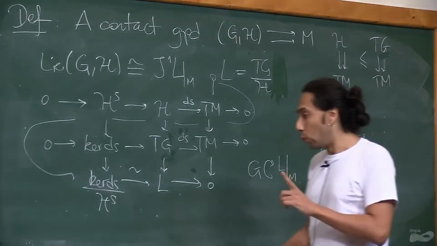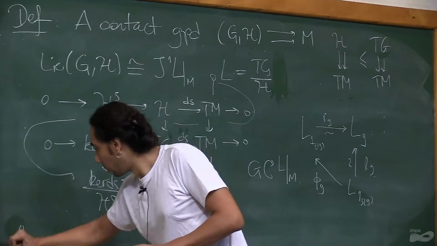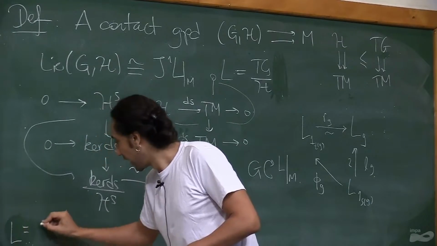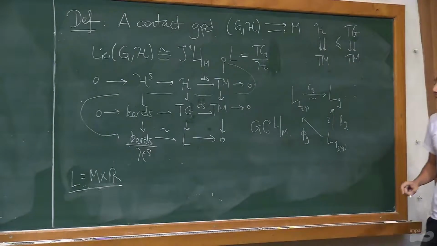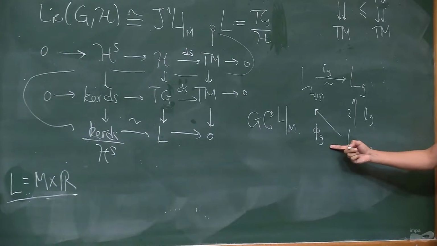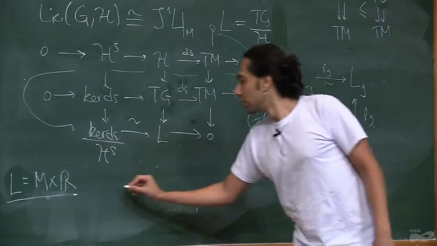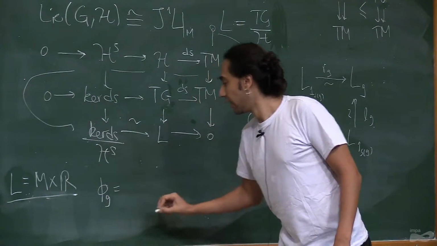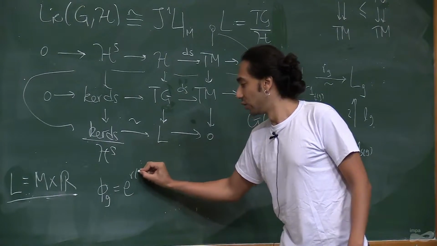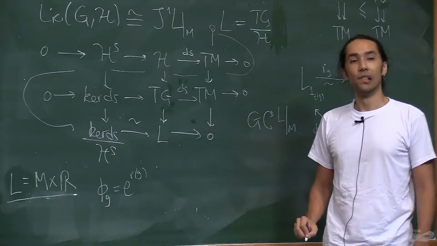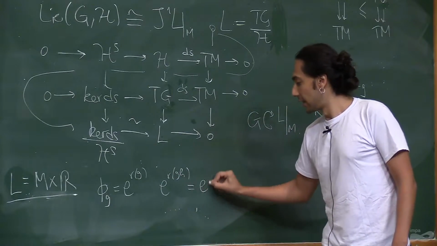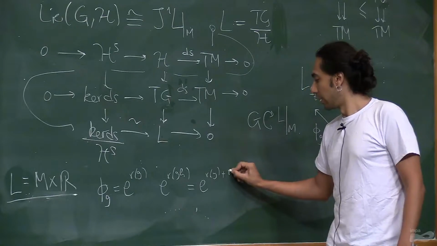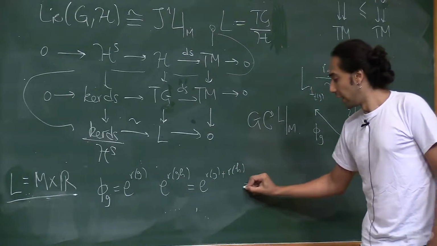And one thing that is important for me in this talk is that, if I consider the case of a trivial line bundle, then this representation is nothing but multiplying by a positive number. So phi_g is multiplication by some function R. And the relation that tells me that this thing is a representation just tells me that this R is a cocycle.